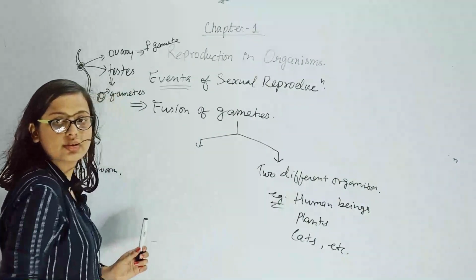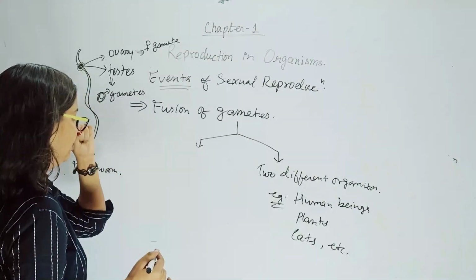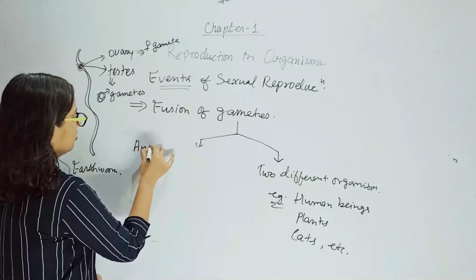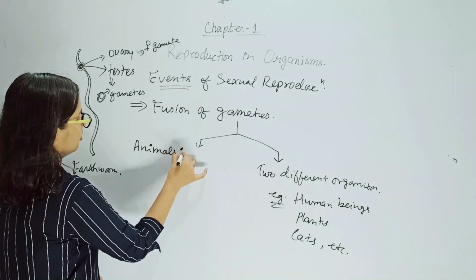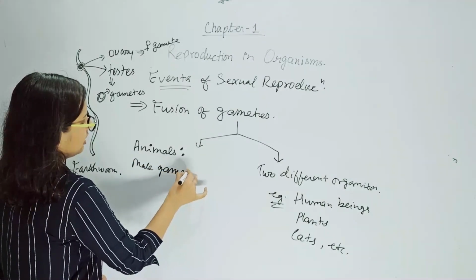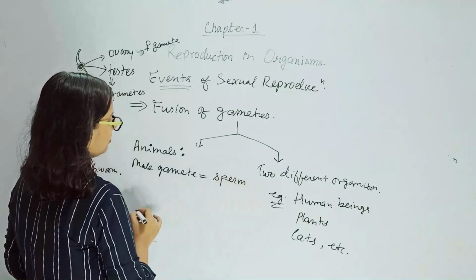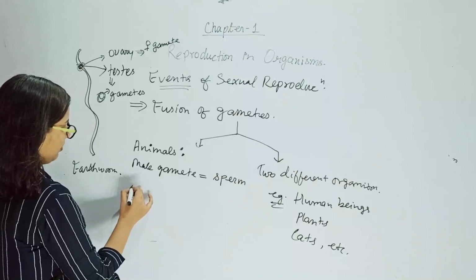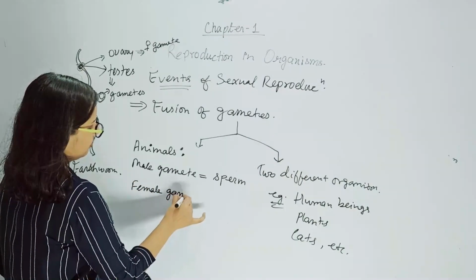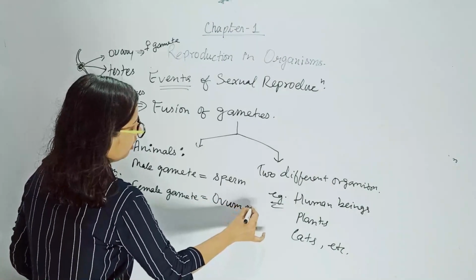So the names of the two gametes are different in different organisms. In case of animals, the male gamete is said to be sperm and the female gamete is called ovum or egg.